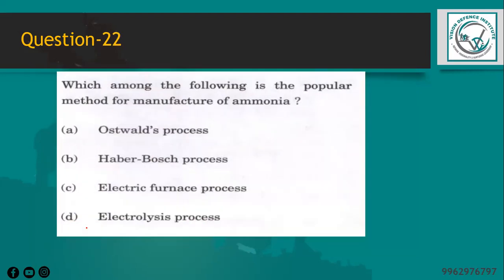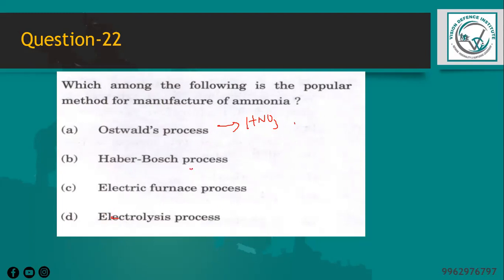Which among the following is a popular method for manufacture of ammonia? So the first process, the Ostwald process, is used for production of nitric acid from ammonia. It involves the catalytic oxidation of ammonia to produce nitrogen dioxide, which is then reacted with water to produce nitric acid.